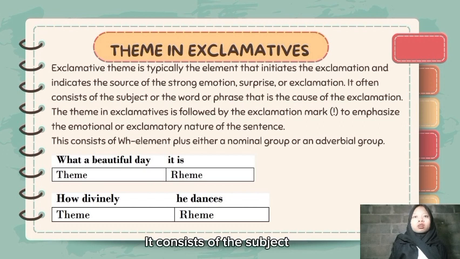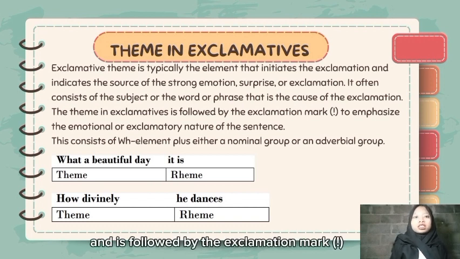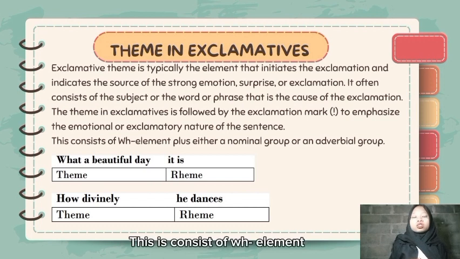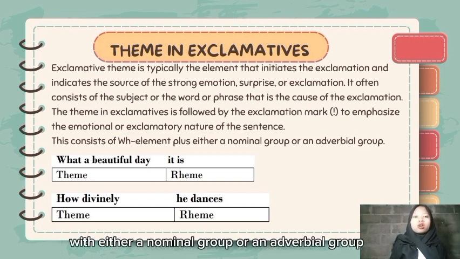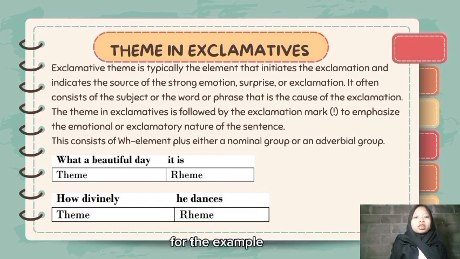It consists of a WH element plus either a nominal group or an adverbial group. For the example, what a beautiful day it is. "What a beautiful day" is marked as the theme, and "it is" is marked as the rheme.